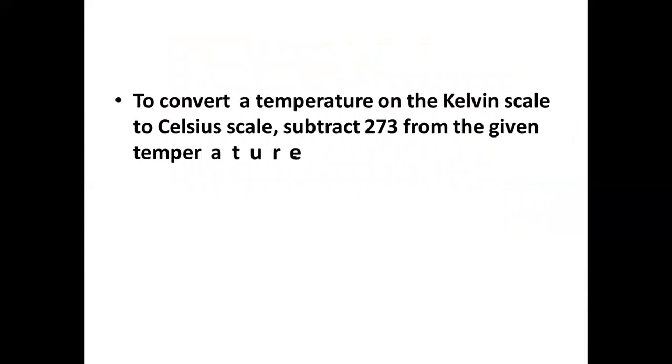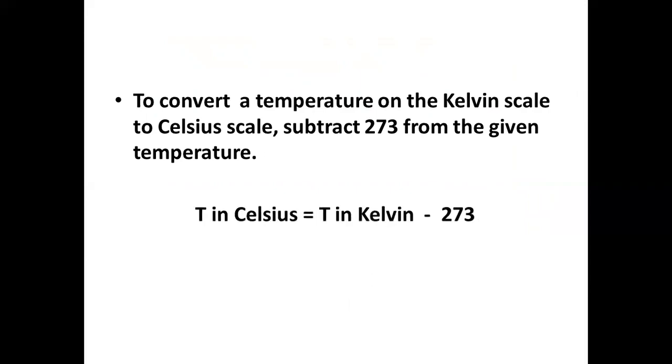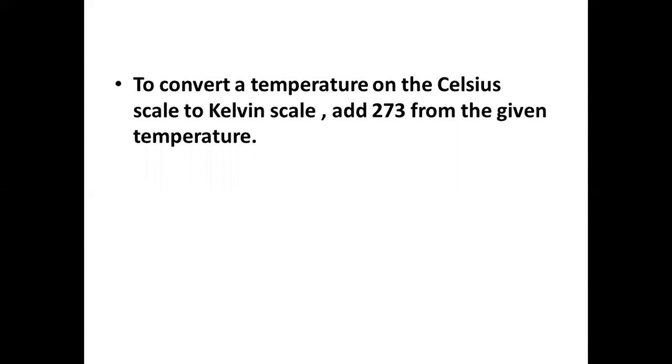So now for another option, to convert a temperature on the Kelvin scale to Celsius scale, subtract 273 from the given temperature. So temperature in Celsius equals temperature in Kelvin minus 273. So it is a correct option. Option 3, to convert a temperature on the Celsius scale to Kelvin scale, add 273 to the given temperature.